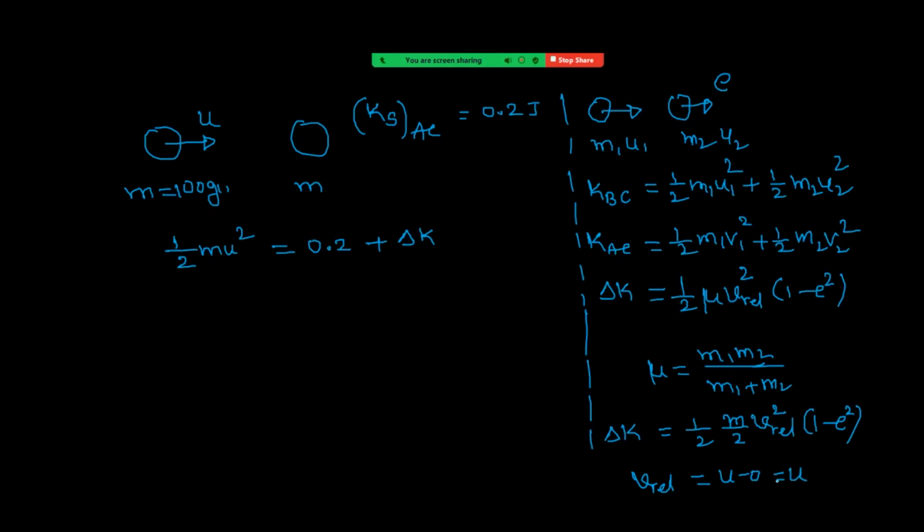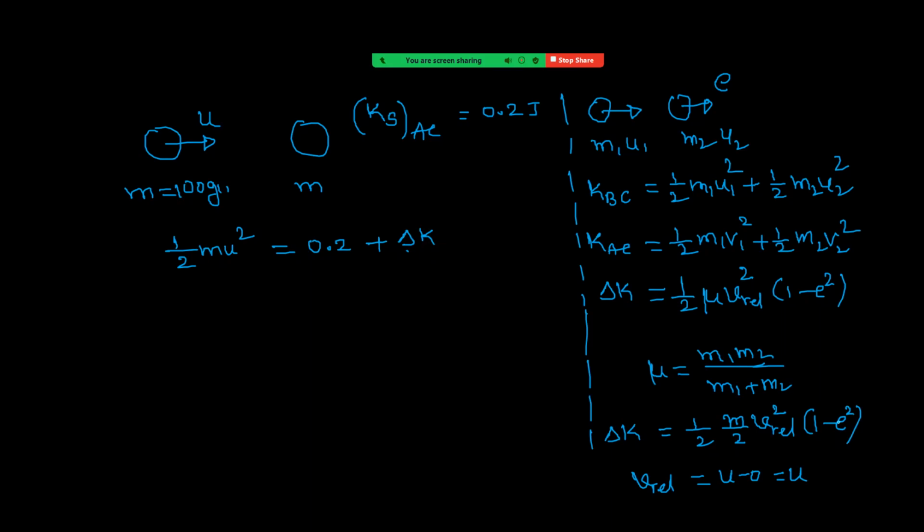Now see carefully. If delta k is maximum, then the total value is maximum, that means the u value is maximum, right? That means if the loss in kinetic energy is maximum, the u value is maximum. If delta k is 0, then the u value will be minimum. Delta k 0 means kinetic energy before and after collision are the same. It is an elastic collision. See, if e value is 1, delta k becomes 0, so elastic collision, no loss of kinetic energy.